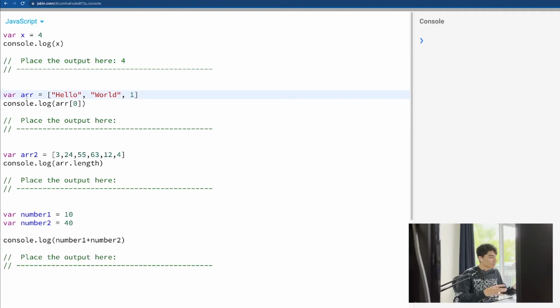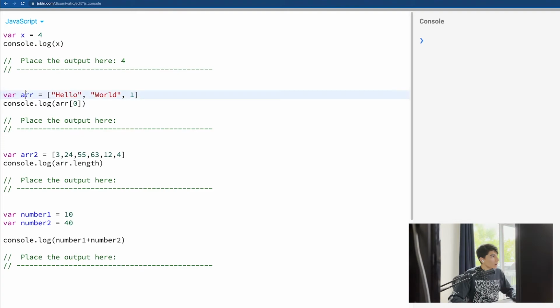Now it's a new thing for you guys. If you don't know anything about JavaScript and this is the first video that you're watching, this one is going to be good for you. It's something that we're going to call the index. We can use that for strings as well. So we want the first term of the array here. That's basically what that means.